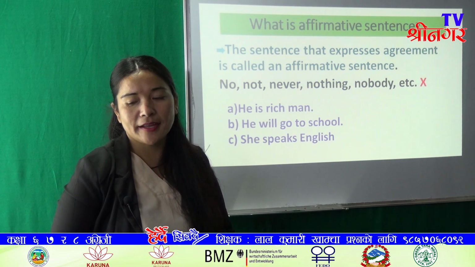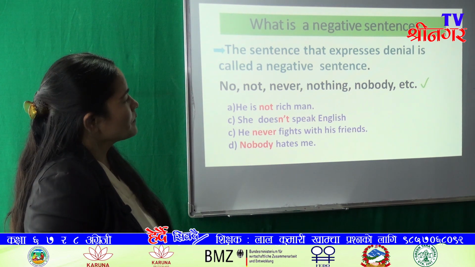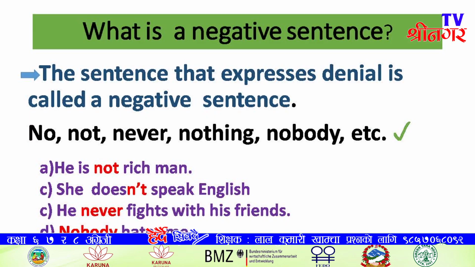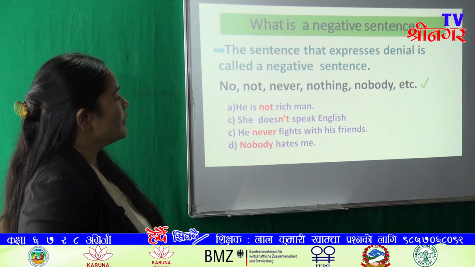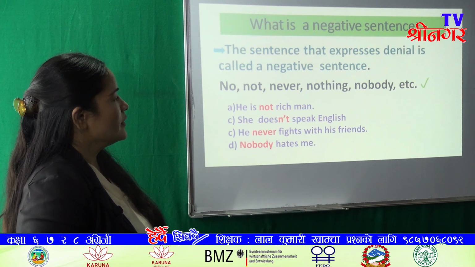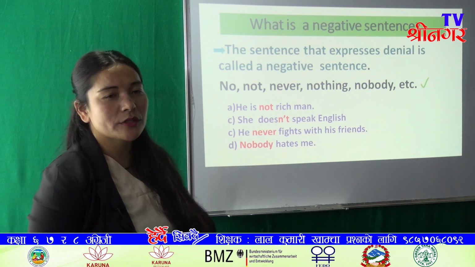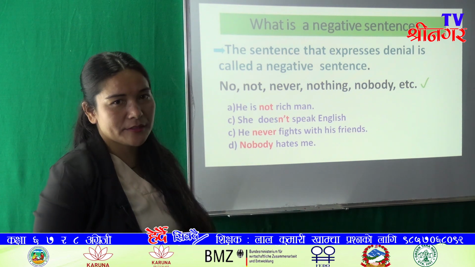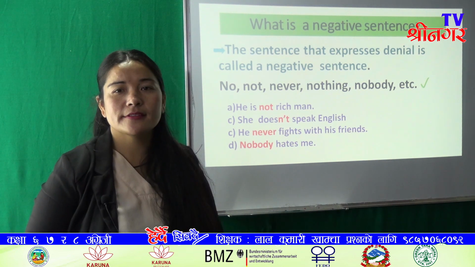So, what is a negative sentence? Look at this example. He is not a rich man. She doesn't speak English. He never fights with his friends and nobody hates me. In these sentences, there is use of negation: not, does not, never, nobody. These negation words make the sentences negative. So, the sentence that expresses denial is called a negative sentence.